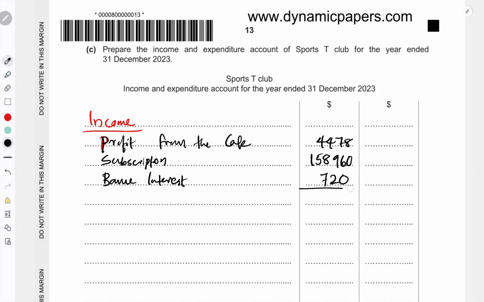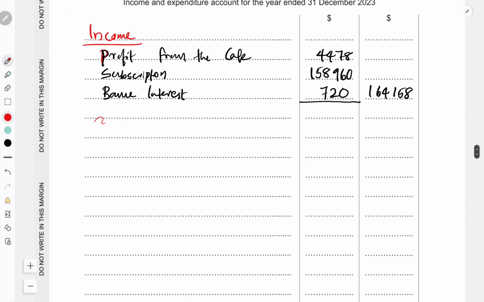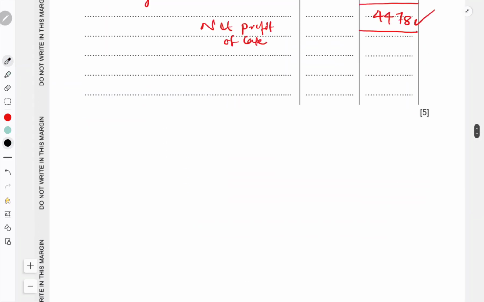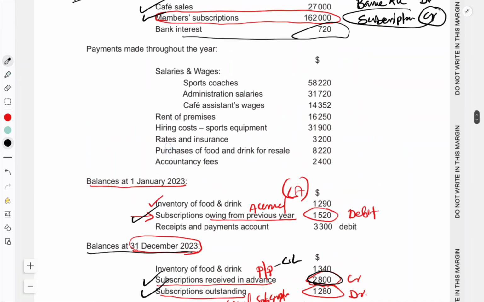So altogether, because we don't have any other income, we will get 164,158, isn't it? 164,158 is the total income. Now we can go to the expenditures. We have many expenses here, so go to the question.